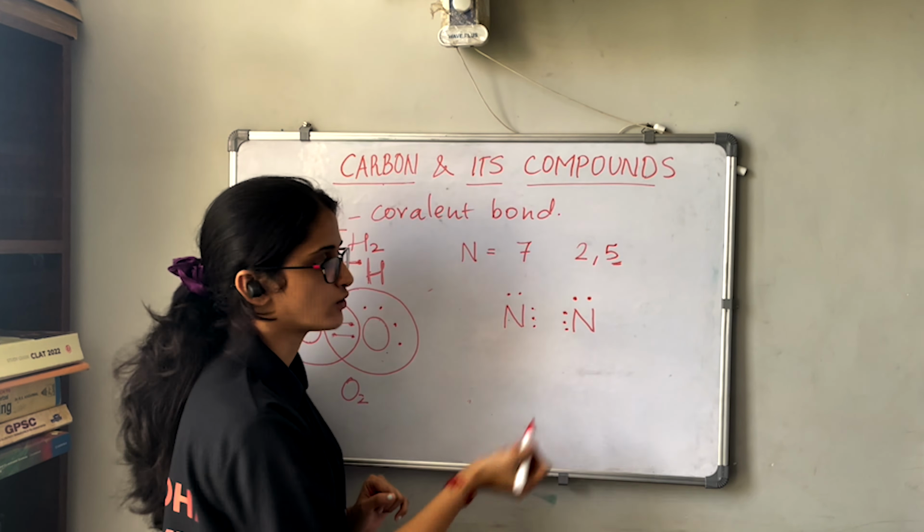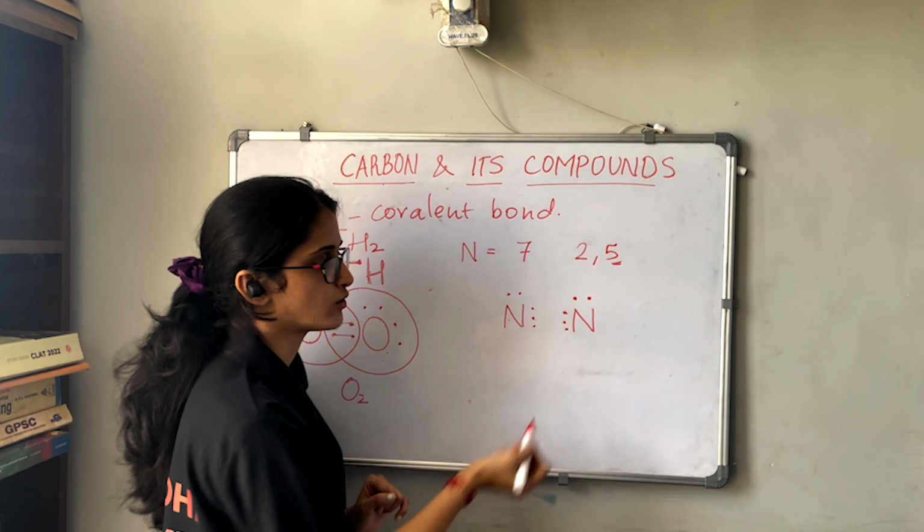So in this case we have seen the single bond because there were only 2 electrons. In this case we have seen a double bond because we had 4 electrons. But in this case, since we have 6 electrons, we have 1, 2, 3, a triple bond here. Okay. So this was all about the single, double and triple bond, and these bonds are covalent bonds. Why covalent bonds? Because the bonds are formed by sharing the electrons with each other. So that's why we name it a covalent bond.